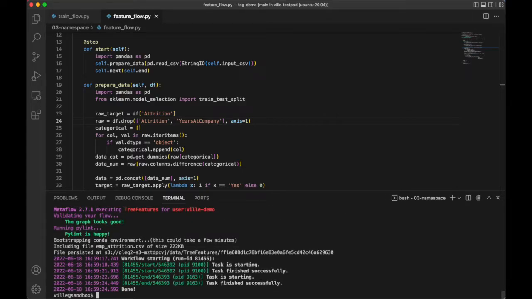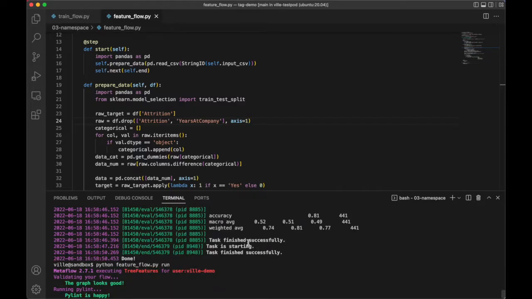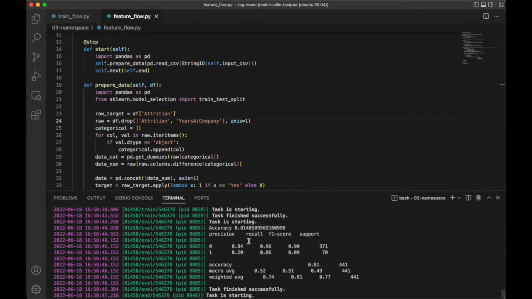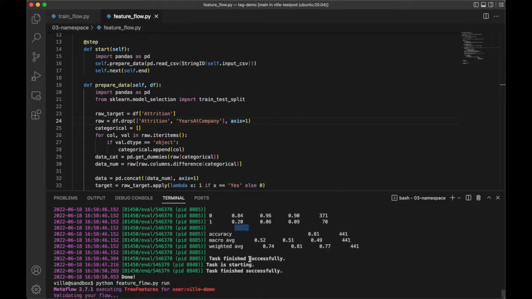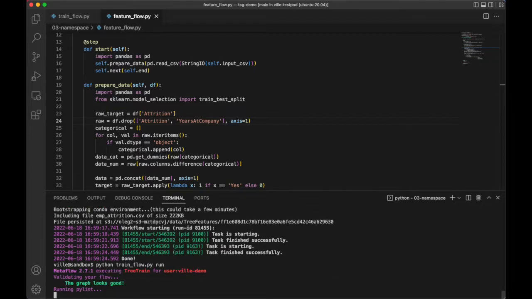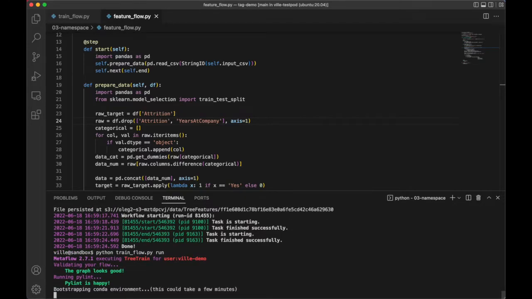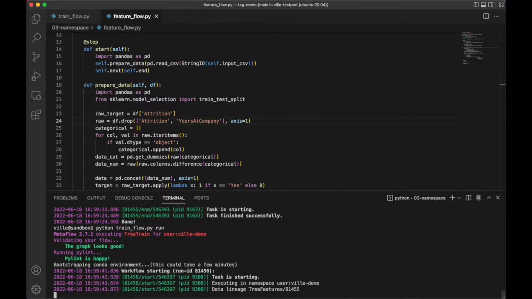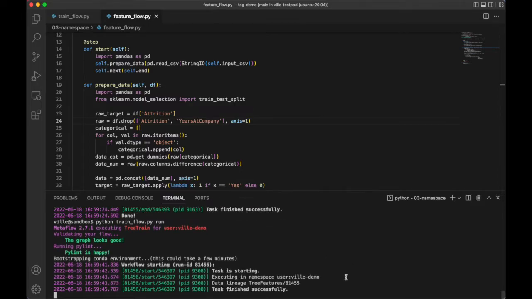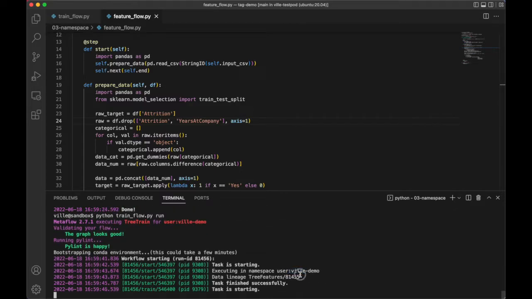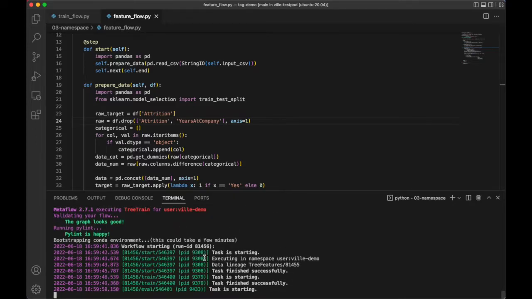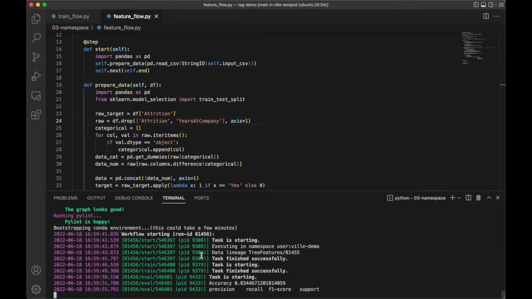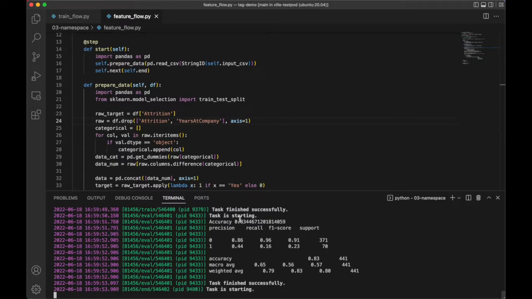And now imagine Will is the one working on the modeling part. Well, now when Will executes the code, presumably he will get different results. So previously the accuracy was, let's say, 81. Now when Will runs the code, he will most likely get different results. Okay, now we can see that it is now getting the 455 features, which is the new set of features that Anne produced. And indeed, the accuracy is different. It is actually higher in this case.